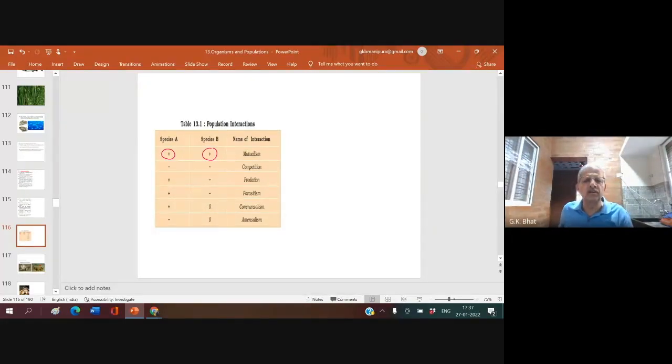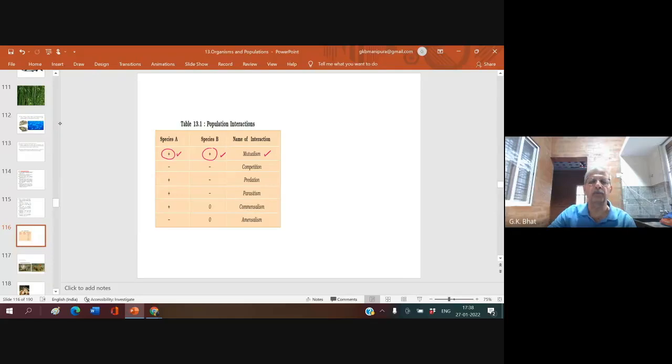What do we call this interaction? This interaction is called mutualism. Both the populations are benefited. We have seen here plus plus. This type of relationship is called mutualism.